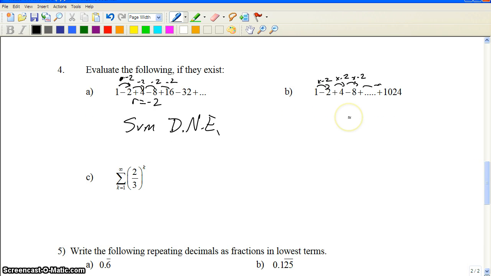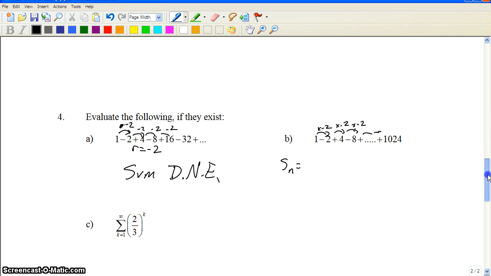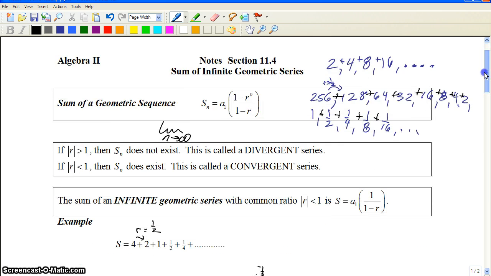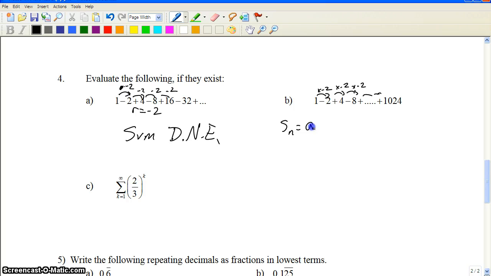By the way, since it's not infinite, we need to go back to the sum of the first n terms of a geometric sequence. So we need to get this formula written down from up here: a sub 1 times 1 minus r to the n over 1 minus r. And then we're going to start dropping some stuff in. So S sub n, we don't know what n is for that, which is kind of annoying. a sub 1 is 1. 1 minus the common ratio, which is negative 2, to the n power. We still don't know what n is. And then 1 minus negative 2.